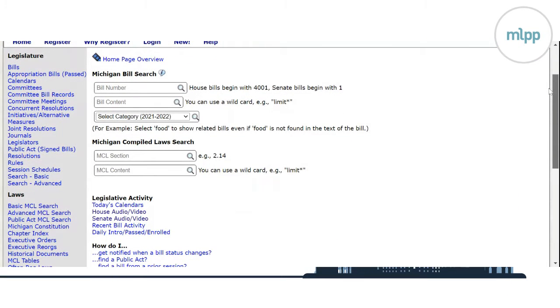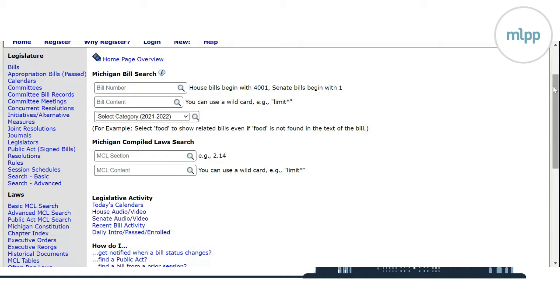Today I'm really just going to focus on how you can use this website to find out more information about bills and introduced legislation. And we will have another discussion at another time to get into the committee process and committee information.